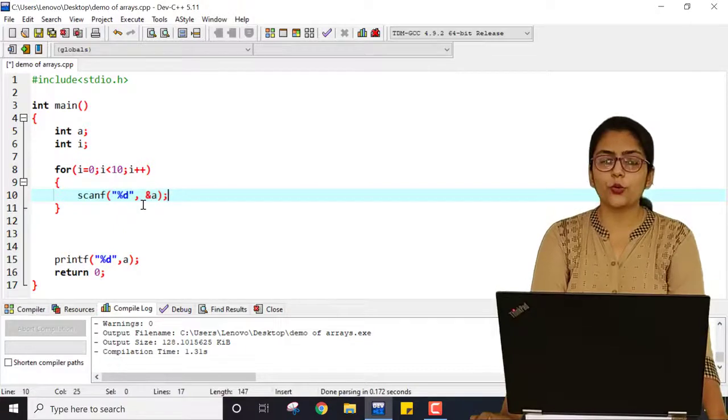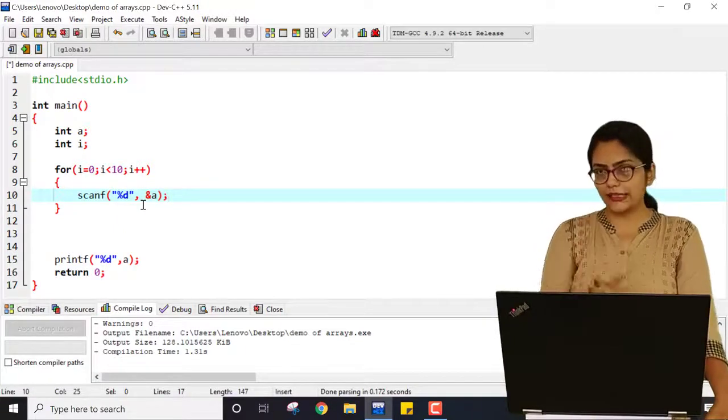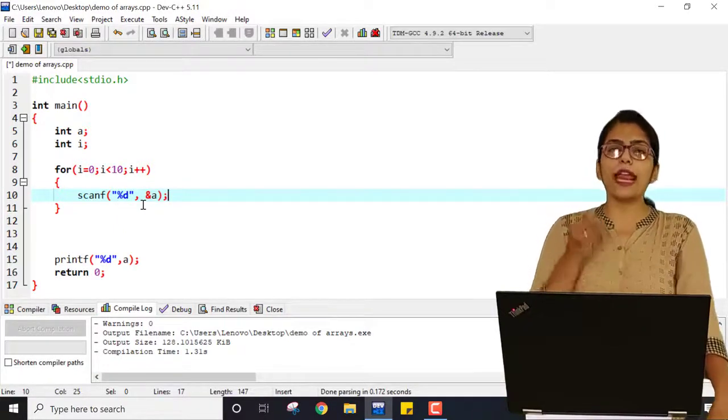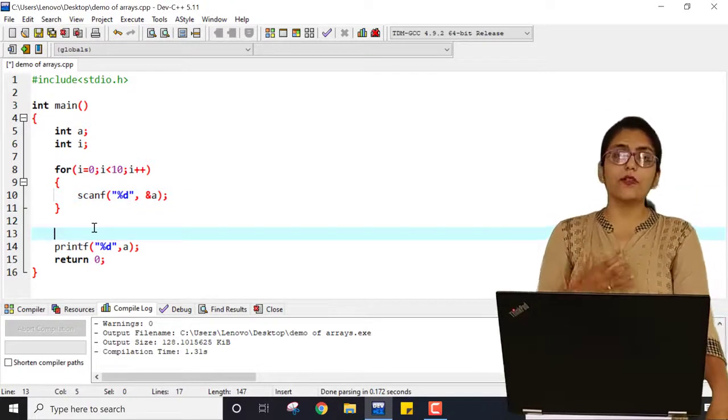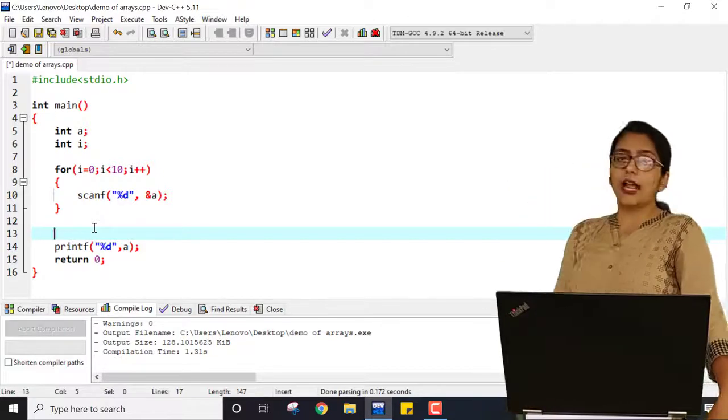So scanf is going to be executed 10 times. So the user will be able to enter a number 10 times, but what will be the value that is printed over here, we will see.